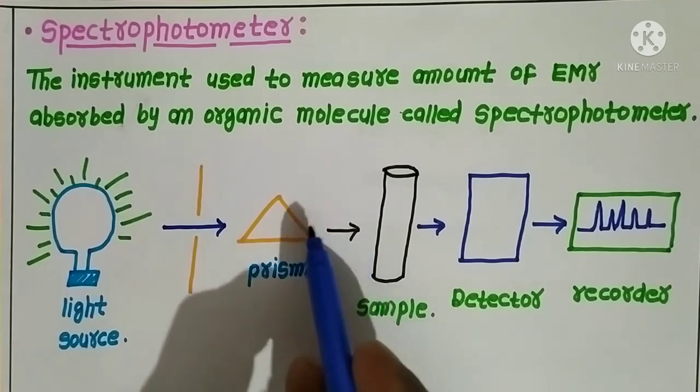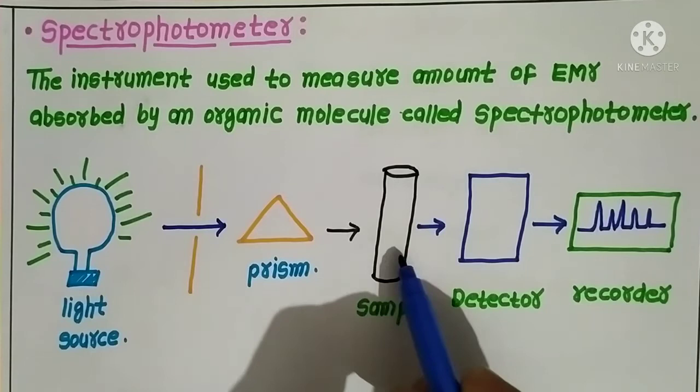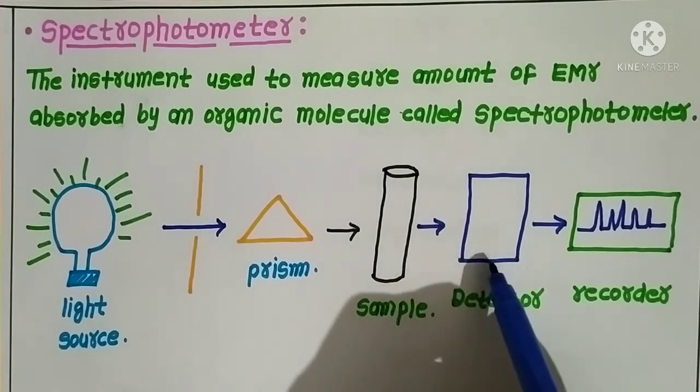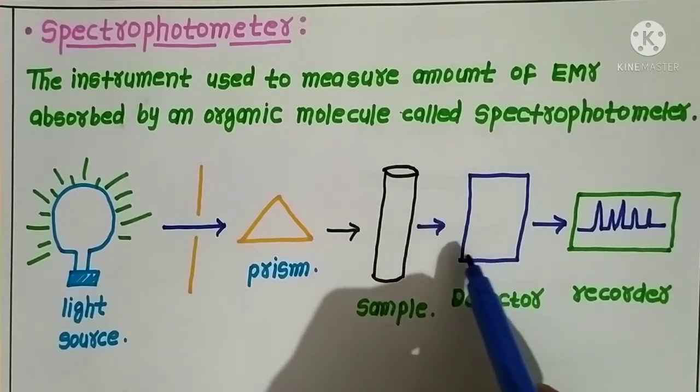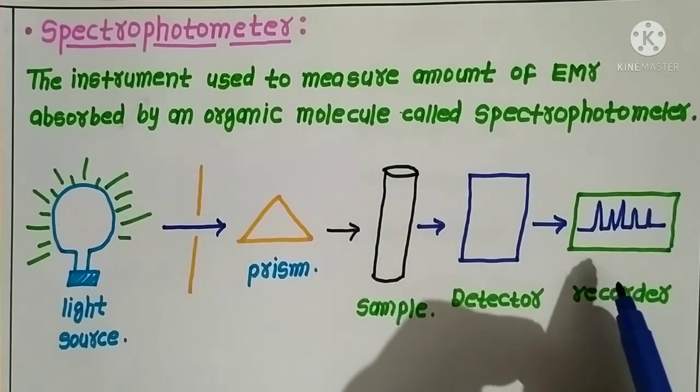This is also called dispersion of light. When this dispersed light passes through the sample, the sample absorbs electromagnetic radiation of a particular wavelength or frequency. Then the detector detects and analyzes the radiation absorbed by the sample, and the recorder records it.